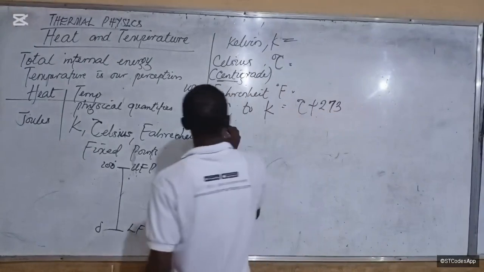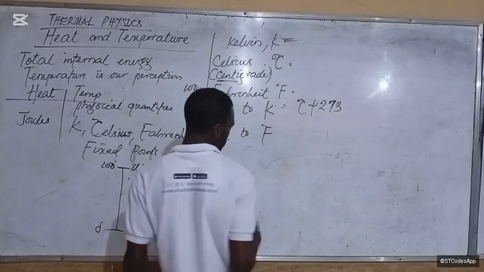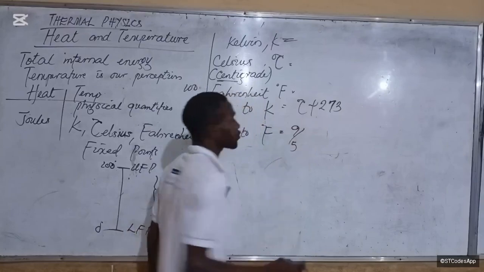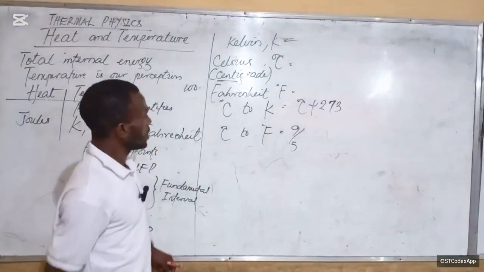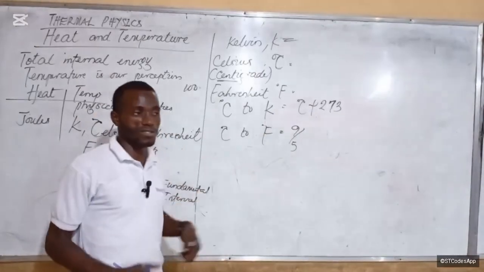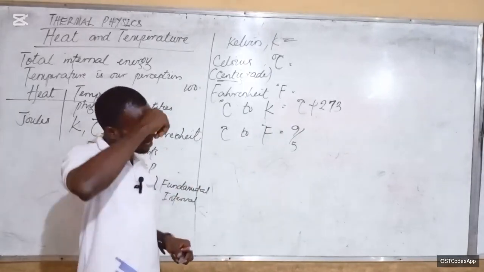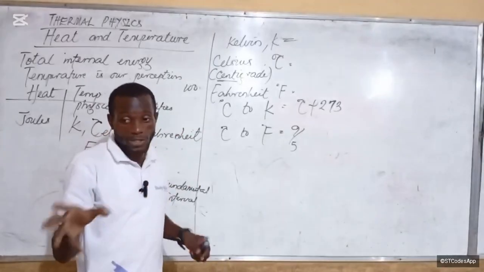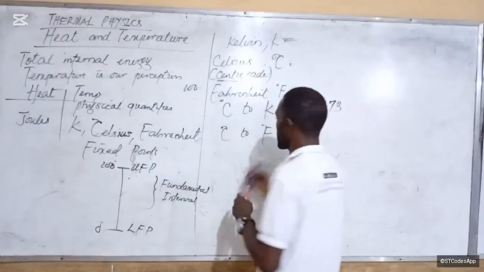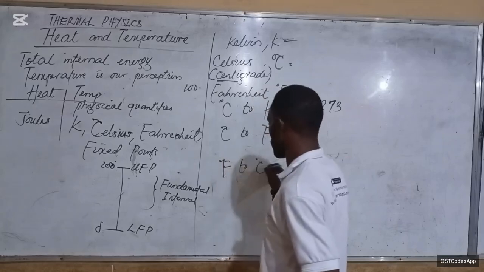But what if I want to go from degree Celsius to degree Fahrenheit? It's simple. We say 9 over 5. You can cram this, but there's a way I master it too. Like if you ask me to say it now, this is what I used to remember it. I will just ask myself, I'm going to Fahrenheit. Right now, I can't remember how to go from degree Fahrenheit to degree Celsius.